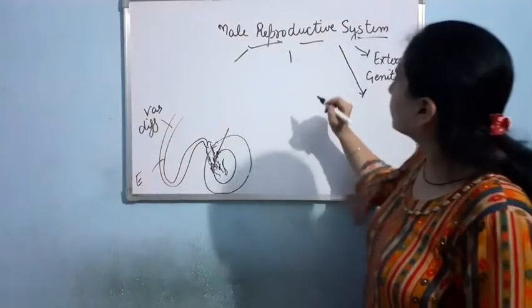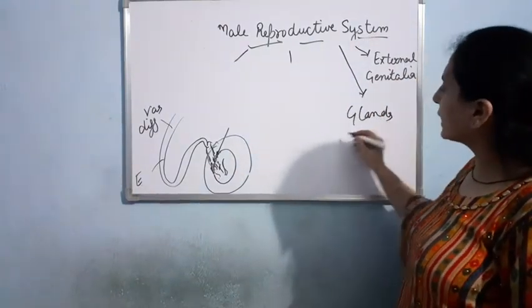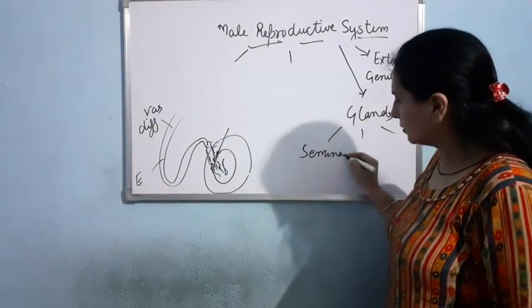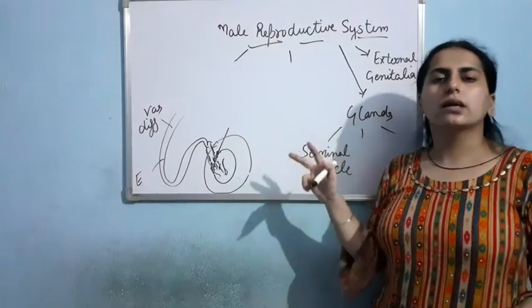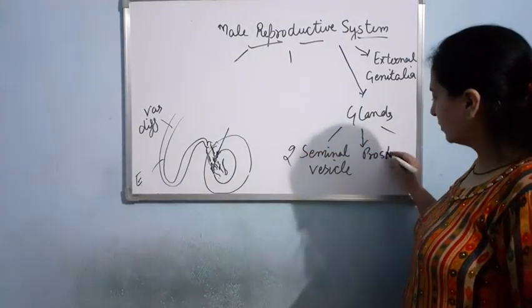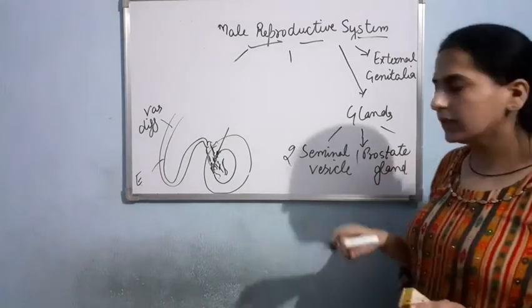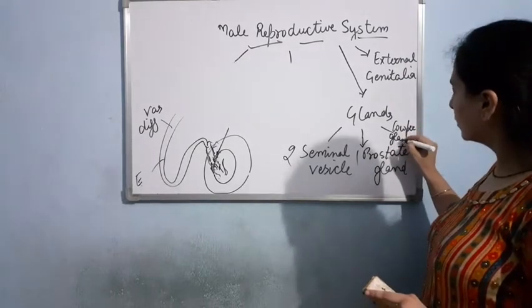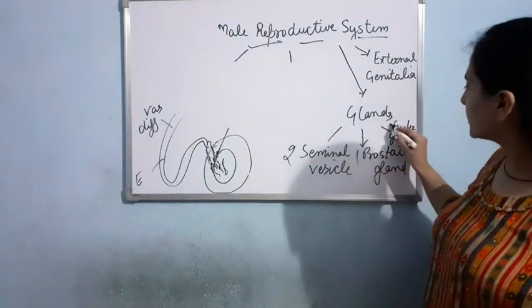Now, if I talk about the third thing that we have discussed, glands. Three types of glands are present. First is the seminal vesicle. Two seminal vesicles are present. Second is the prostate gland. Prostate gland is single. Only one prostate gland is present. And the third one is Cowper's gland, or you can use the term bulbourethral gland. Again, it is two in number.